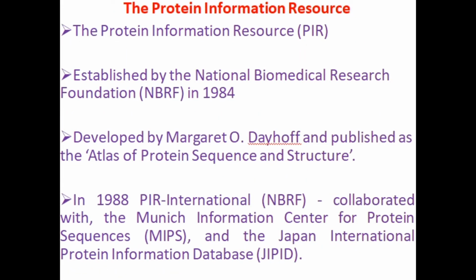Later in 2002, the PIR collaborated with EBI, the European Bioinformatics Institute, and SIB, the Swiss Institute of Bioinformatics.